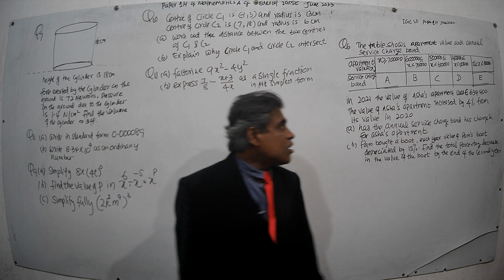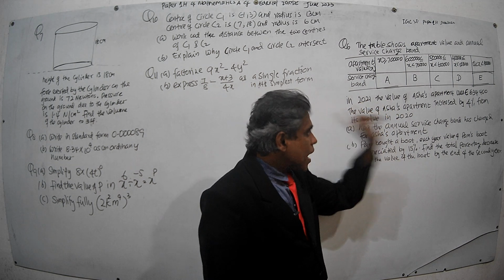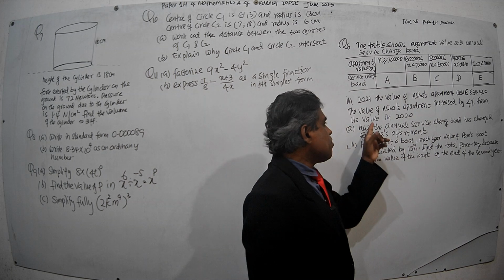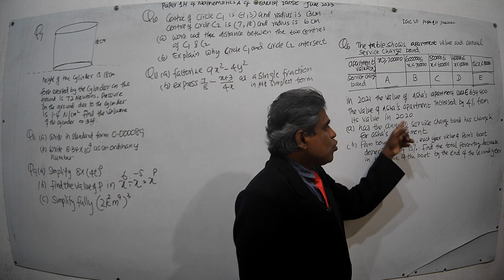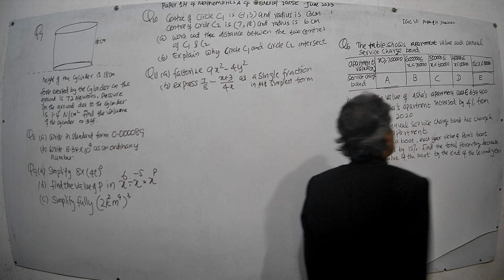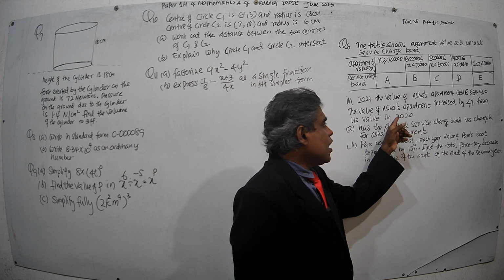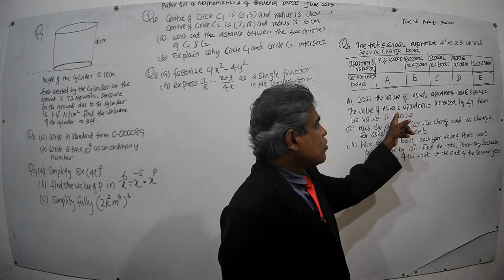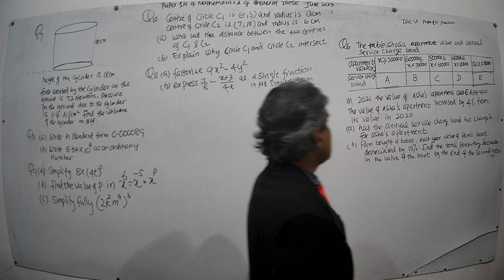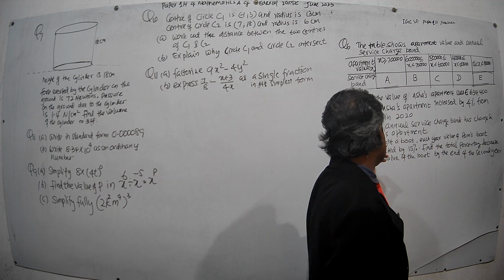They said the value of Asha's apartment in 2021 is an increase of 4% from its value in 2020. Then they ask whether the annual service charge band has changed for Asha's apartment.